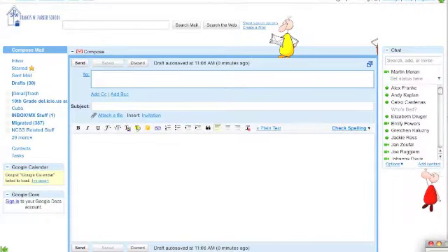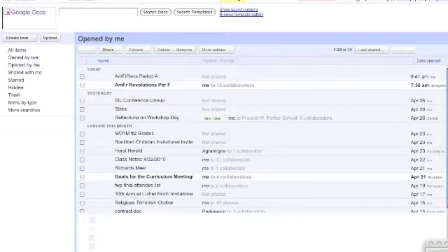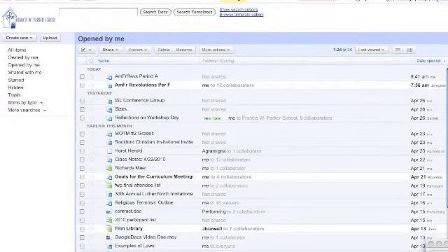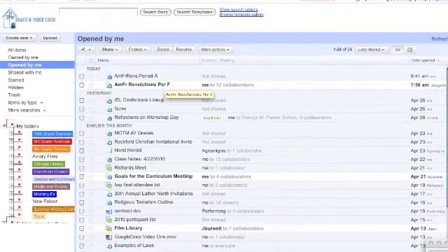So how they did it was as follows. They went to their email, then went to Google Docs, and they opened up their Google Docs. And what you'll see is when they open Google Docs, what ends up being displayed is obviously all the documents that they're working on. This was period F, and what I did is I shared the document with them. American French Revolutions, period F.